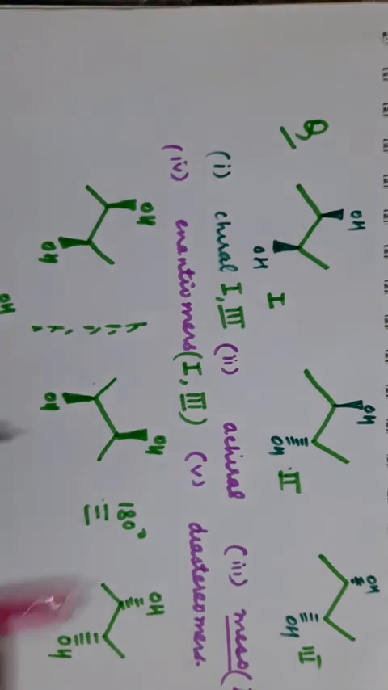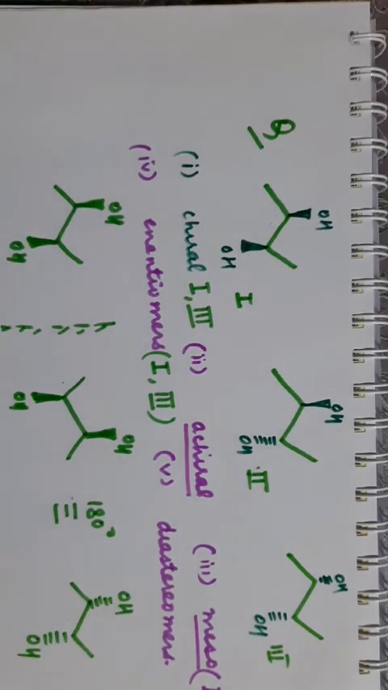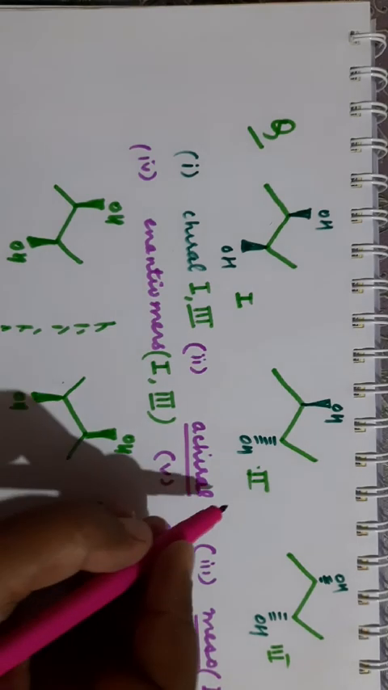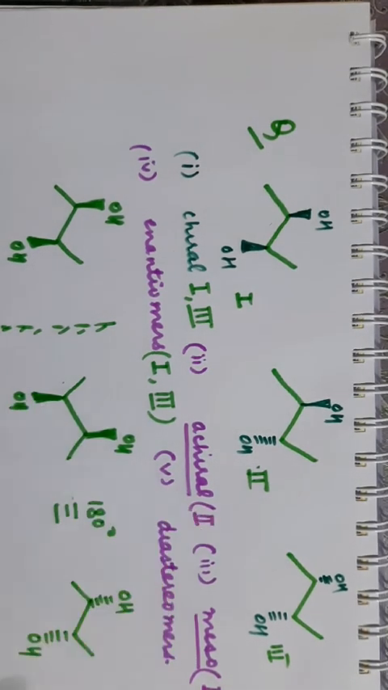Now which one of them is achiral? Which one will be achiral? Achiral means optically inactive. Which one is optically inactive? Which is a meso compound. Meso compounds are optically inactive. So the answer is second. The second one is achiral because it is a meso compound.